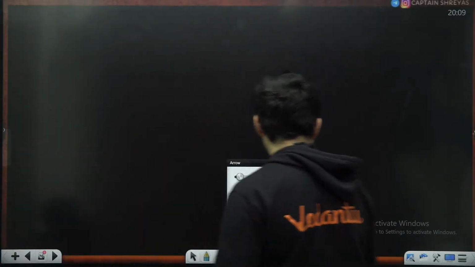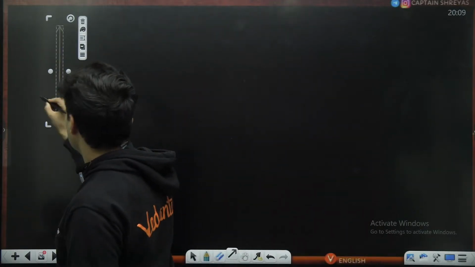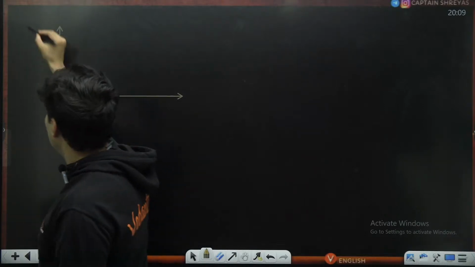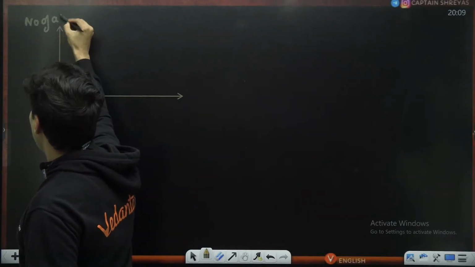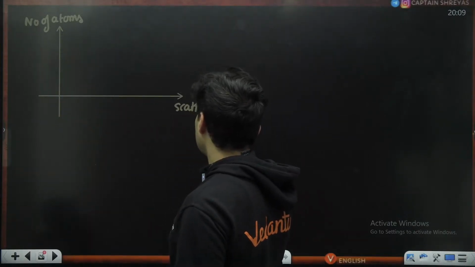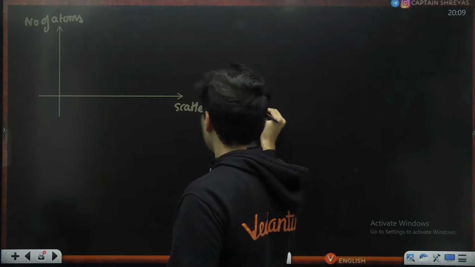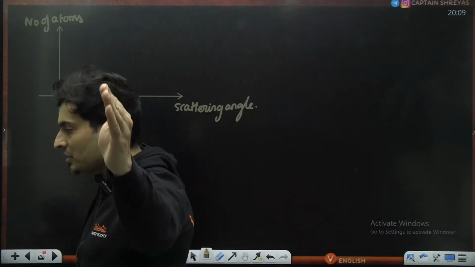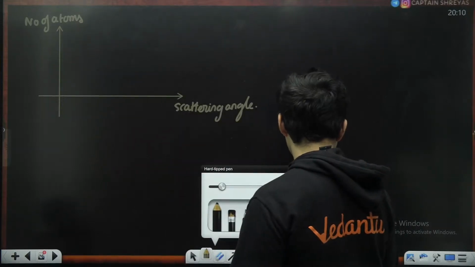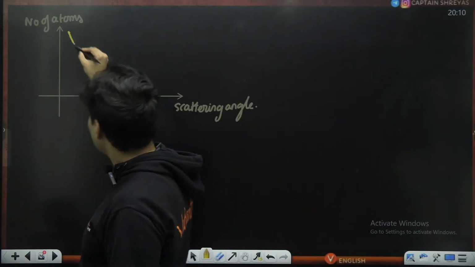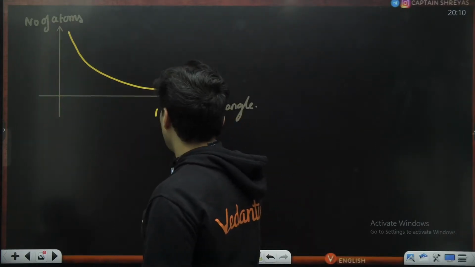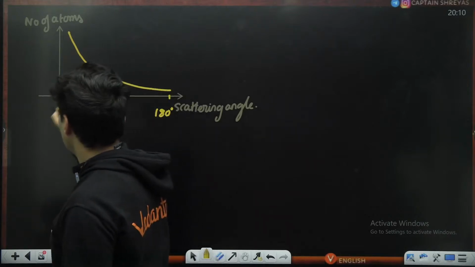In atoms, this graph is there, where you have the number of atoms versus the scattering angle, which you should know. This graph you should definitely know. It is something basically like this, and this goes on till 180 degrees, and it starts from 0 degree.